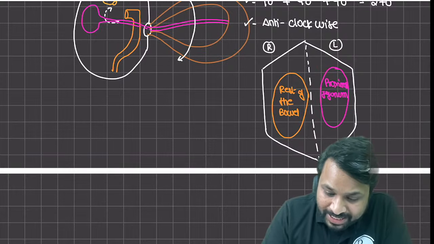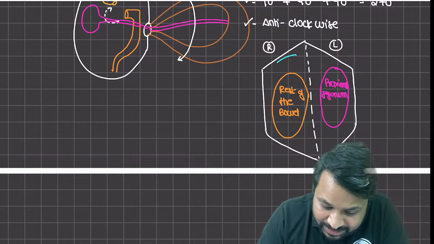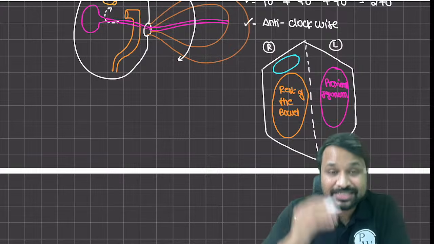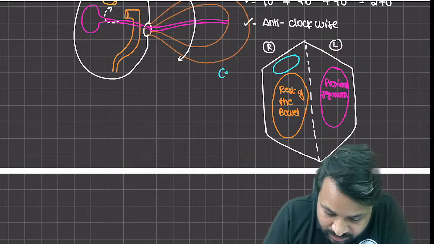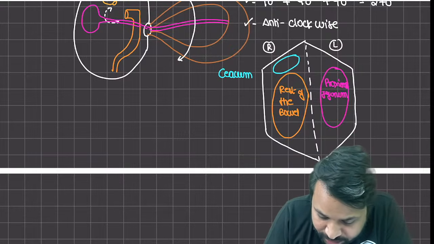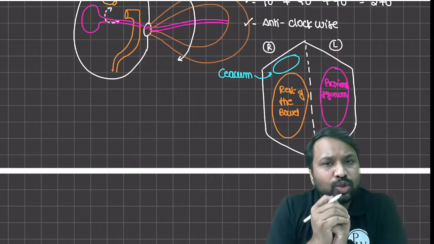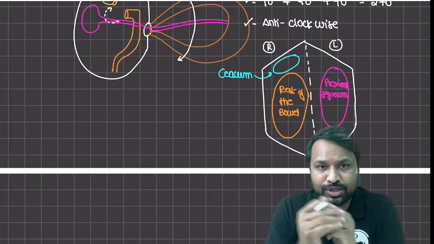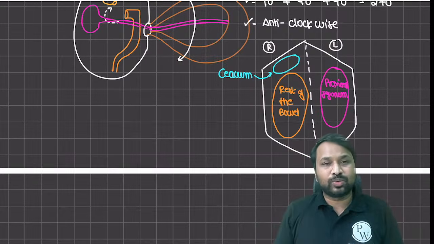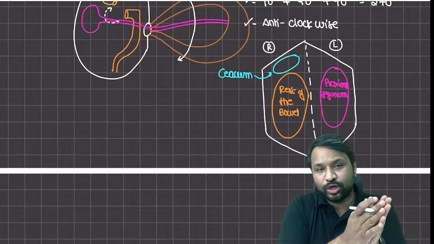And what is the carry home message? Remember, the cecum's initial position is here. That is right upper abdomen. The cecum will initially be at your right upper abdomen. Slowly, it will adjust itself and come back to its original position. The cecum is going to descend downwards and you will see the colon is going to stand tall.